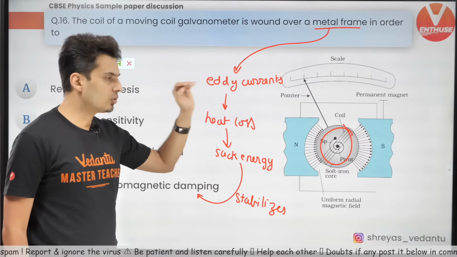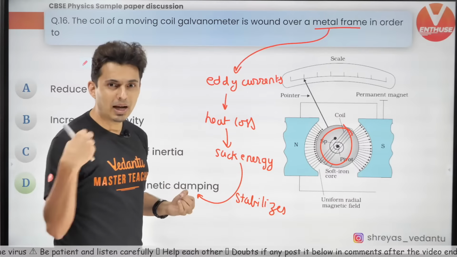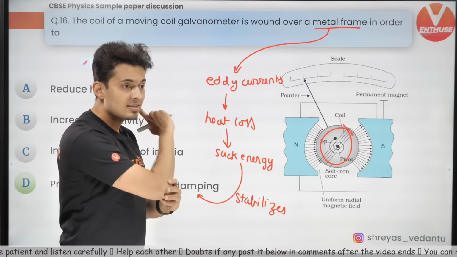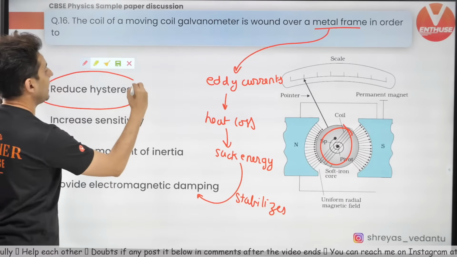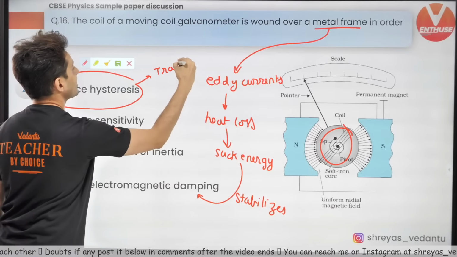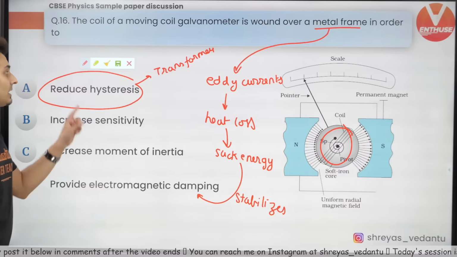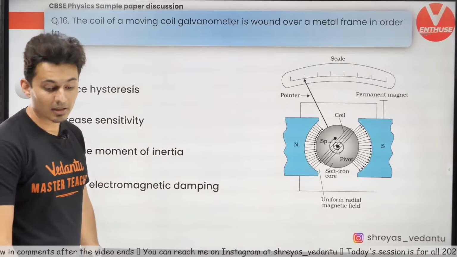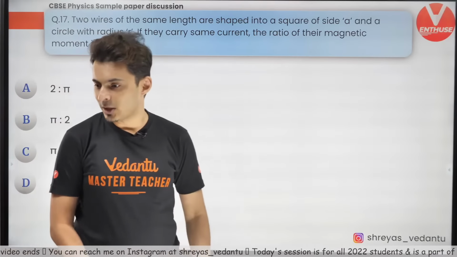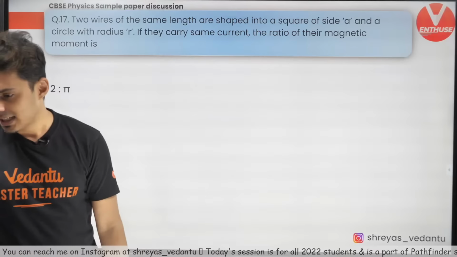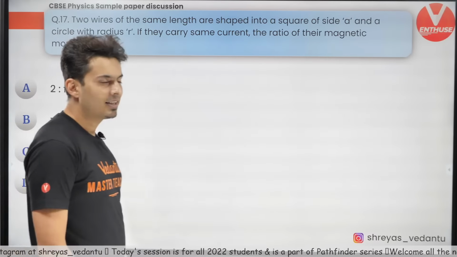So hysteresis has no role to play because you are not magnetizing and demagnetizing. When you pass the current, the coil just deflects because of the external field. This problem comes in transformers. This is the reason for the transformer design, to reduce the hysteresis loss in a transformer. So this option is just given to confuse you guys. Okay? Let's get moving to the next one. All right, I hope it is now briefly understood. You will learn about hysteresis in transformers.